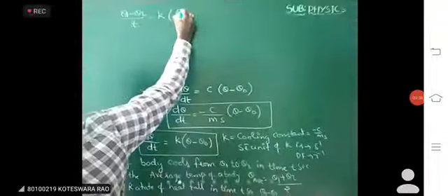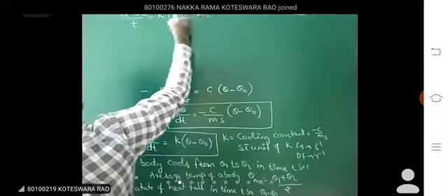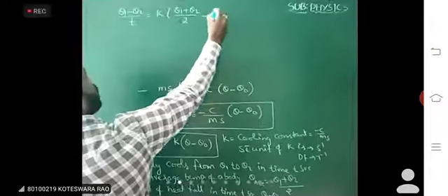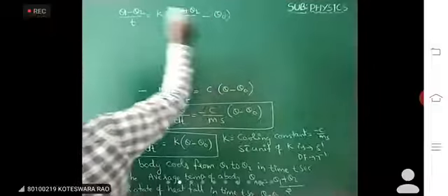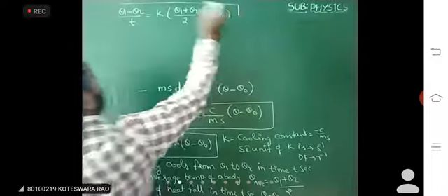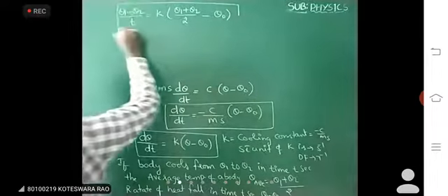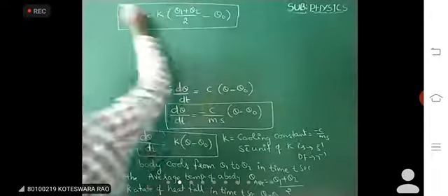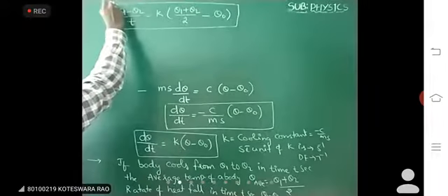Average temperature of the body, theta 1 plus theta 2 by 2 minus theta naught, is a very, very important formula for problems, for both IPE and objective.